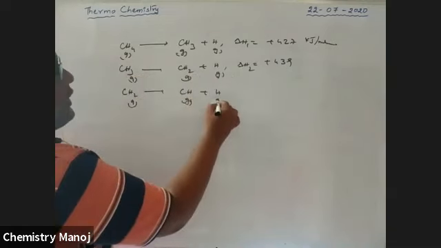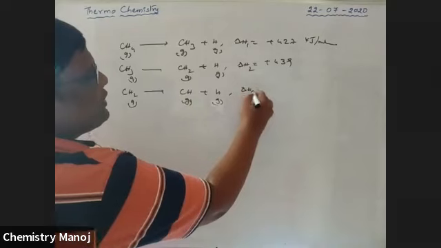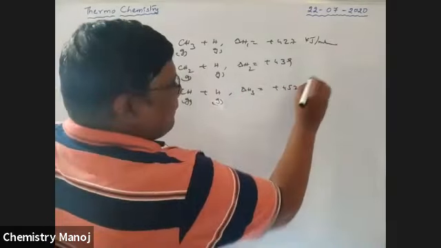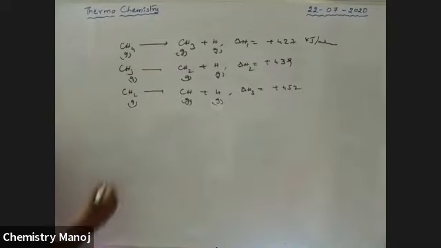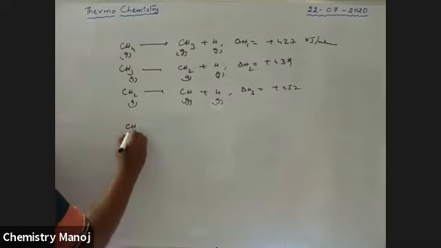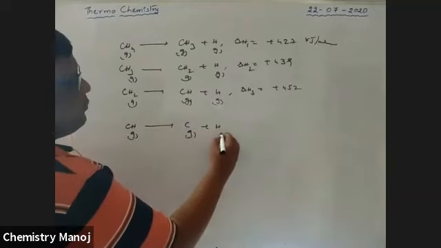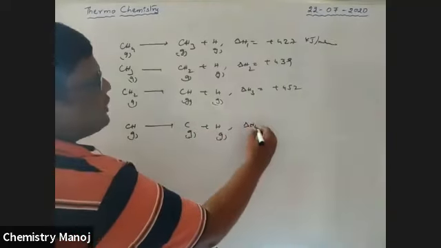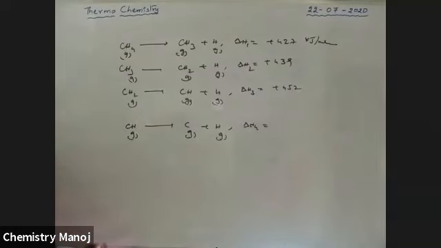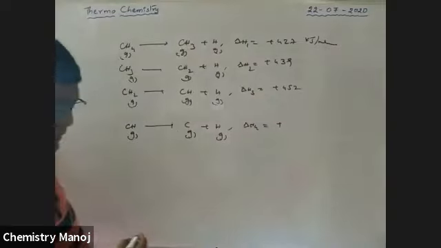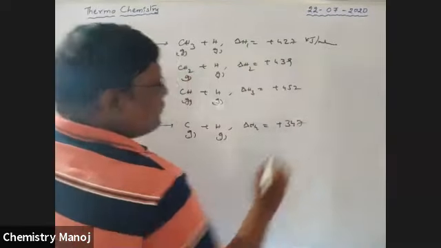This is delta H3, let it be, which is 452 kilojoules per mole. Next, gaseous CH changes to C plus H. Now delta H4 is equal to plus 347. This is the value set.